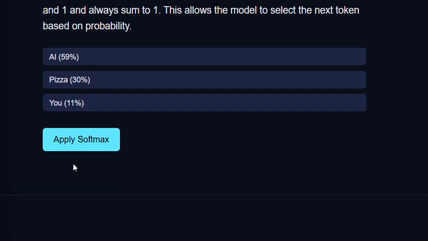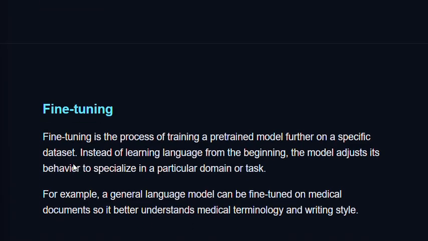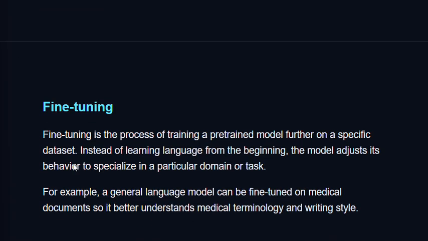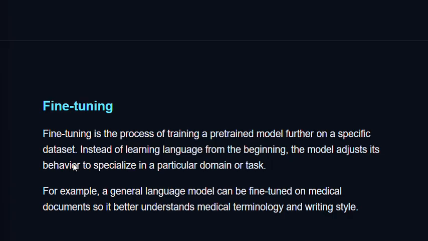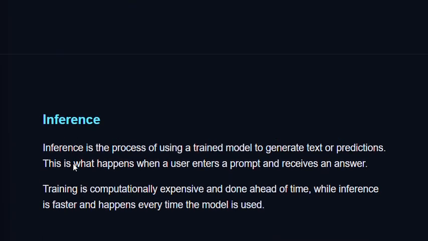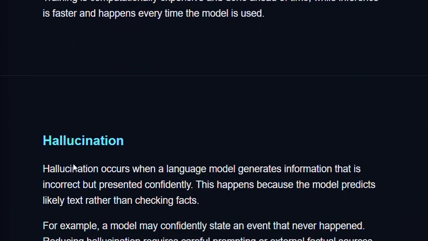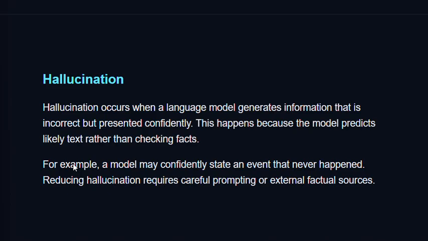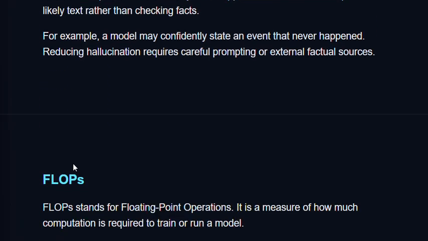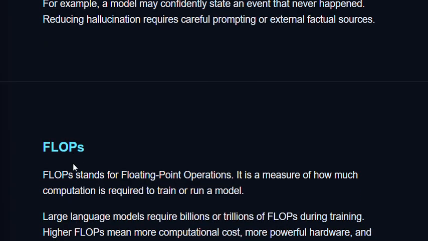Then we did fine-tuning, which is further training a pre-trained model on new data. Then inference, which is using the trained model to generate text. Then hallucination, which is the model generating false information confidently. And then FLOPs, or floating point operations, which is a measure of compute.